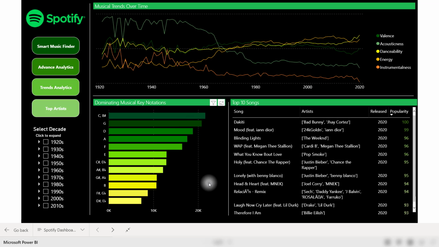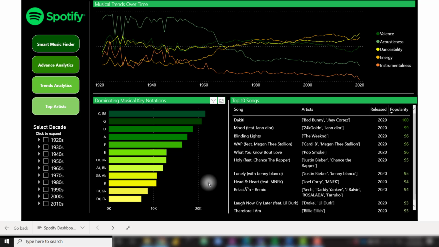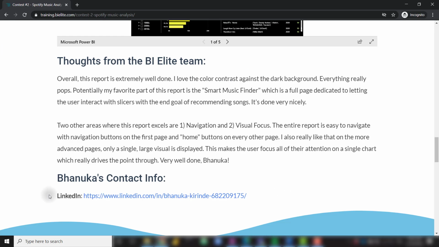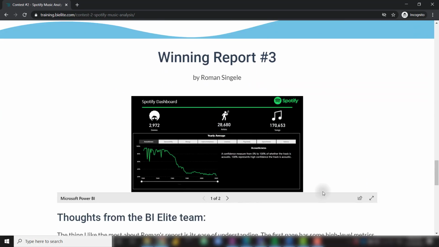I do like the color gradients and just the overall color contrast of this report. It pops a lot, feels really good. Well done to Banuka. And if we get out of this report, you can find Banuka's LinkedIn information below the report. And finally, let's get into our third winning report.